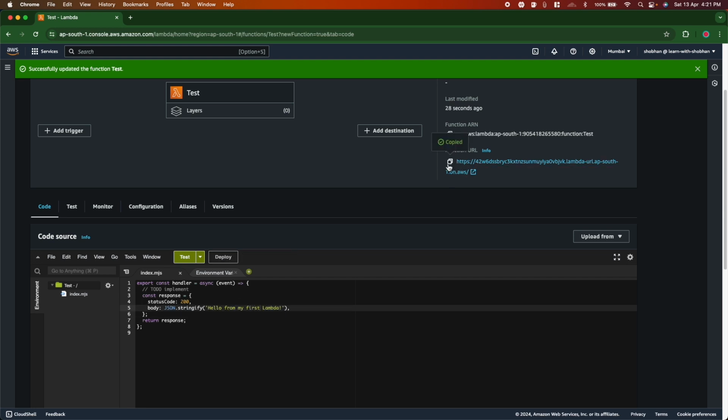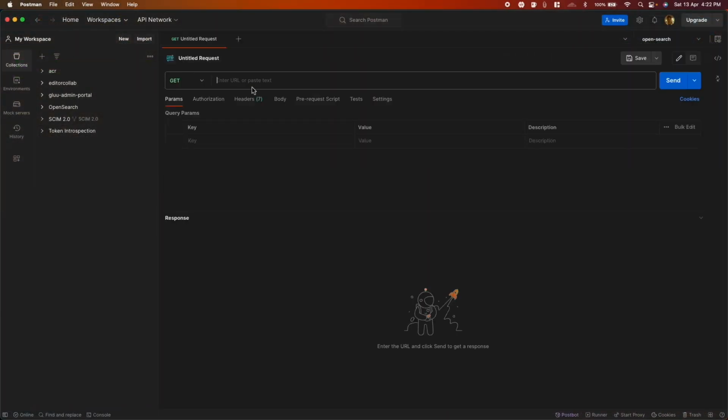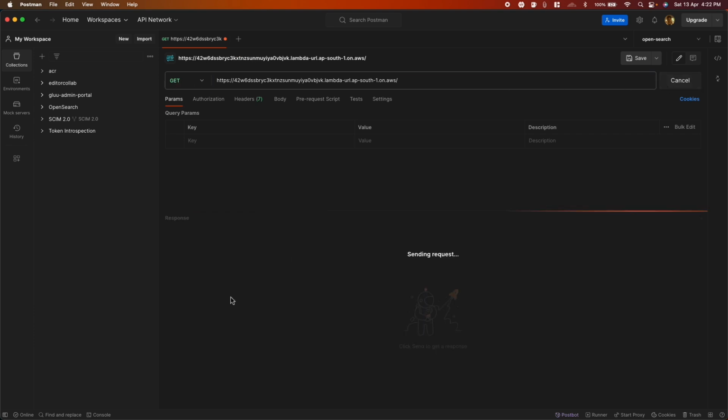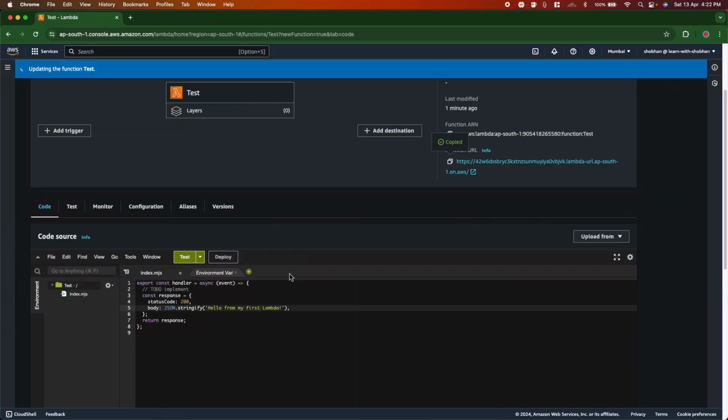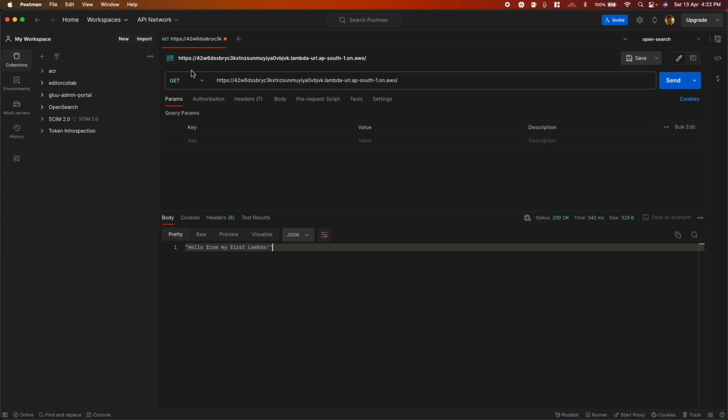Let me copy the function URL and head over to my Postman. Let's create a request, paste the function URL, and I'm sending a GET request. And you can see I'm getting hello from my first... Okay, did I save first Lambda? Let's deploy it again. Yeah, first Lambda. All right, now if I send a POST request, then also I will be getting the same thing.